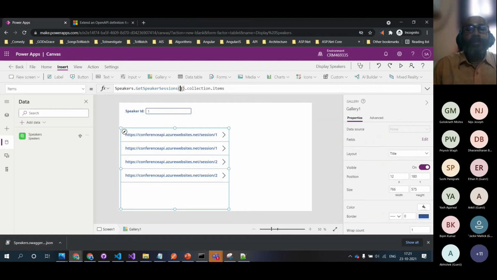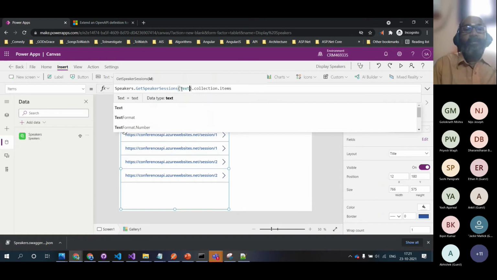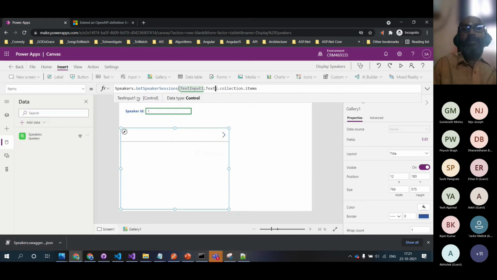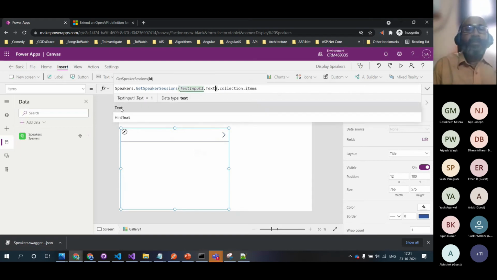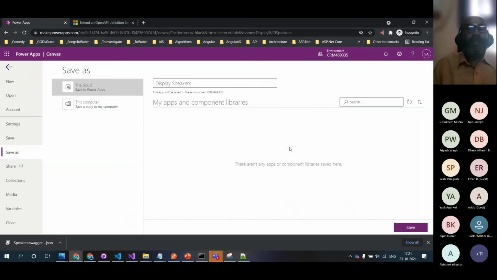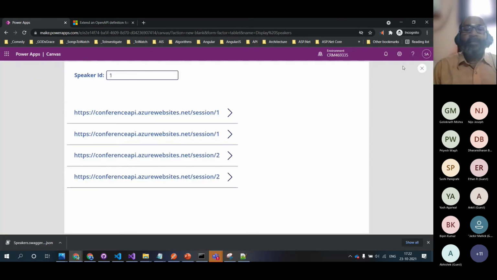So now what we can do is change it to text input 1 dot text. Okay, so that's the value we have given. We can test, and I can do 2.